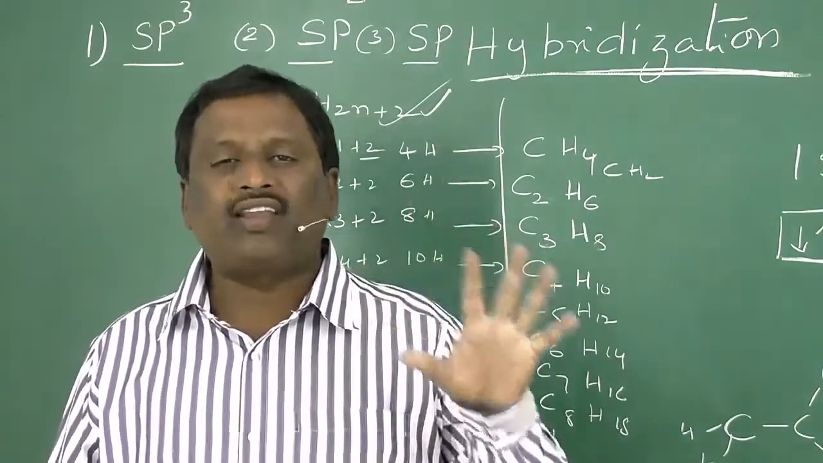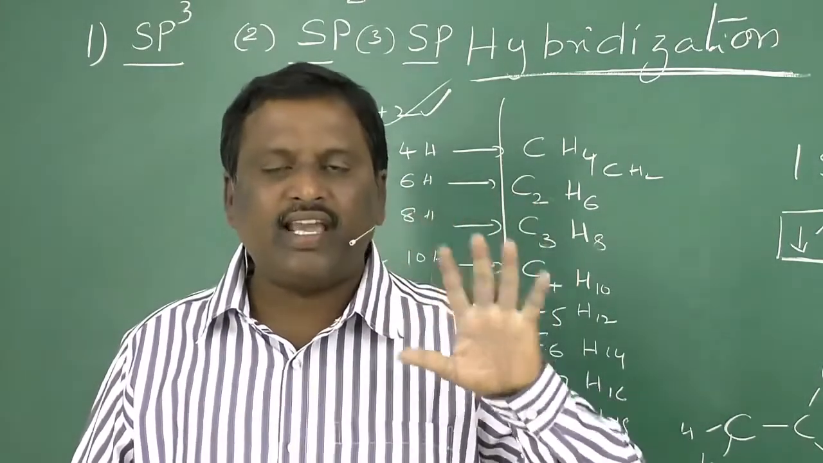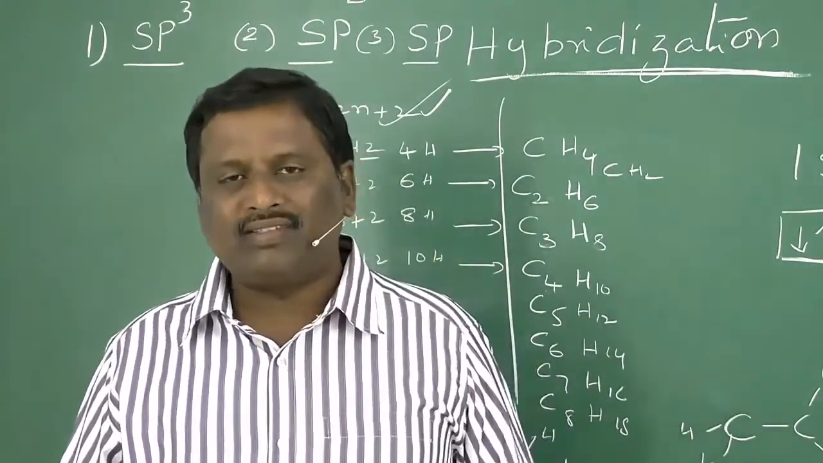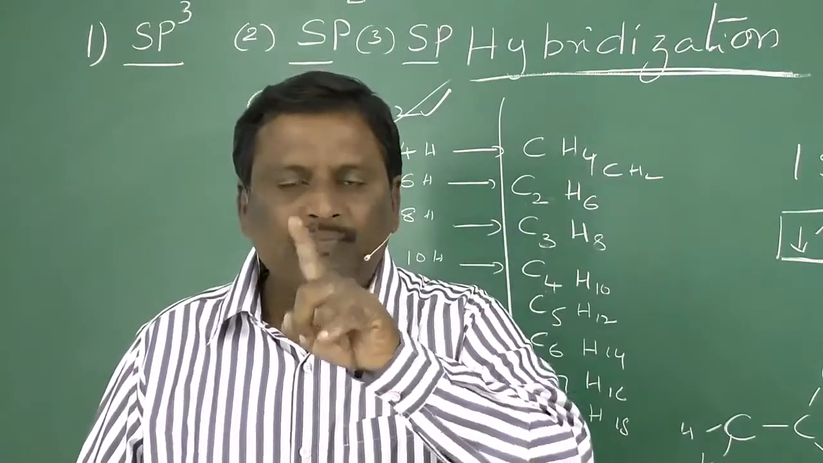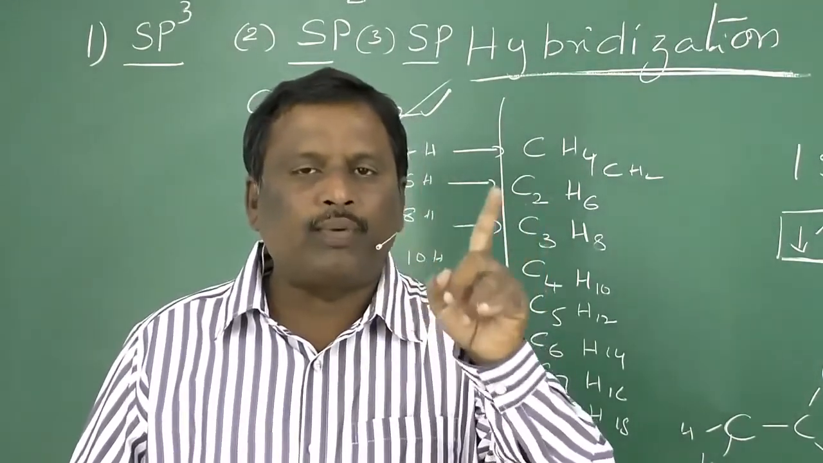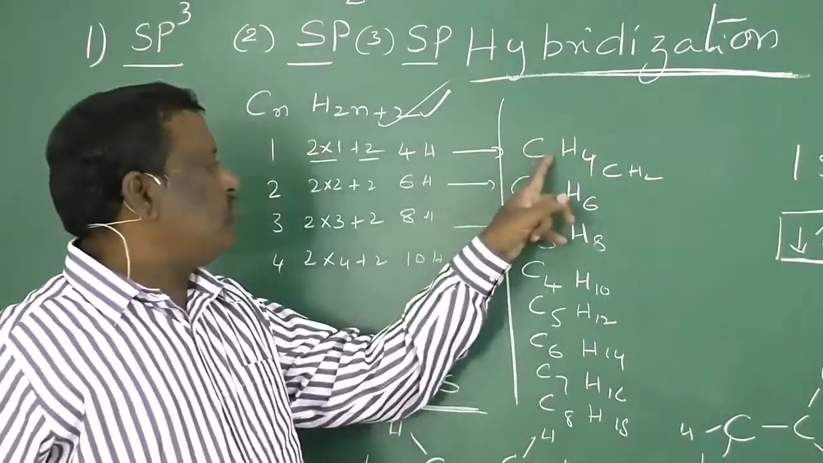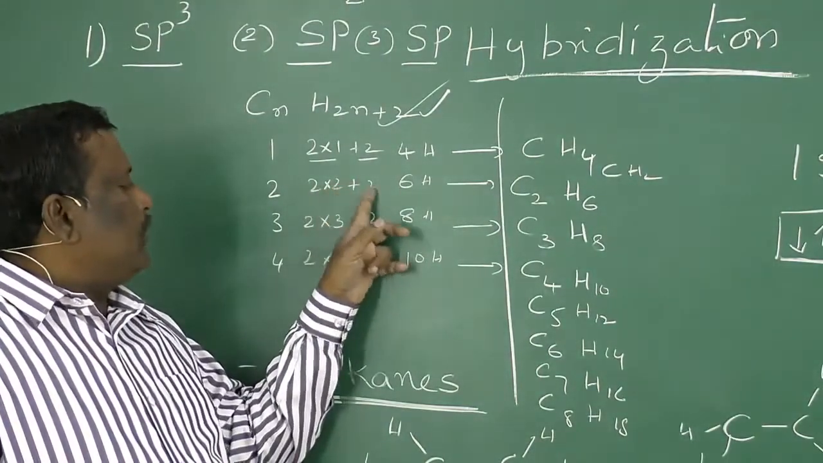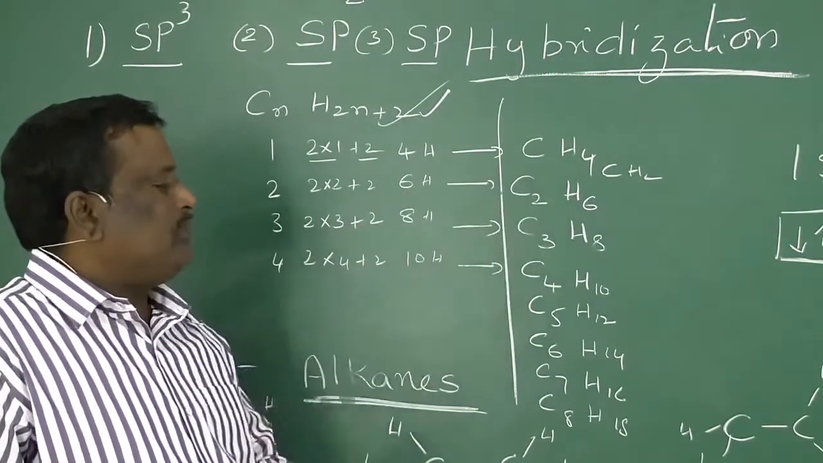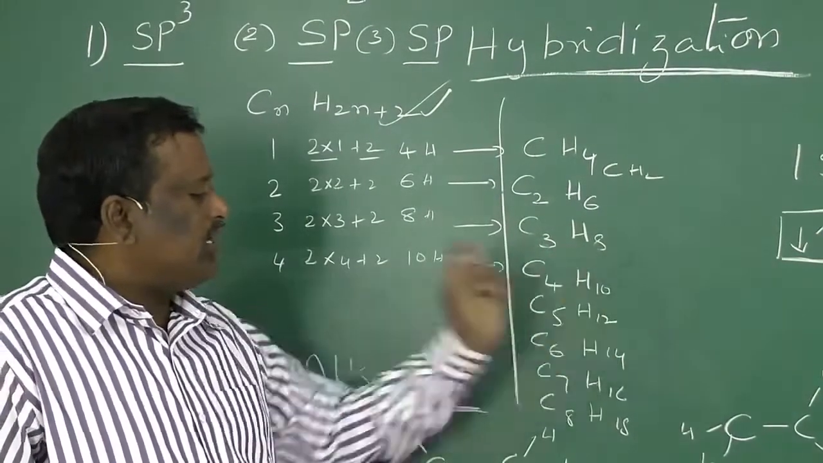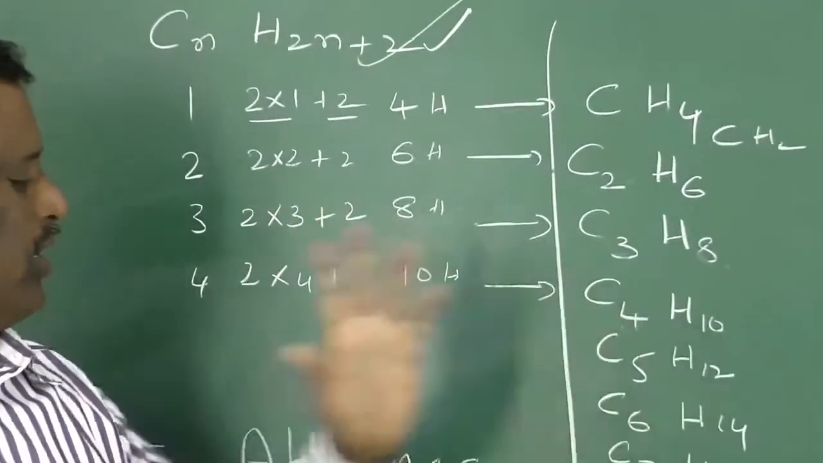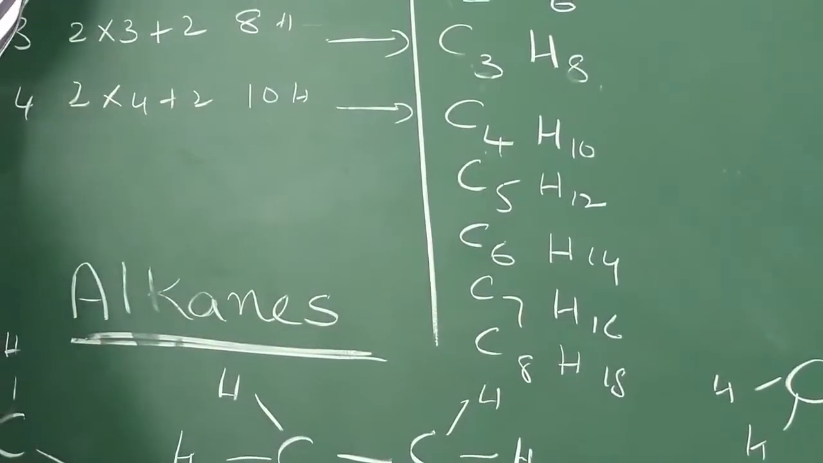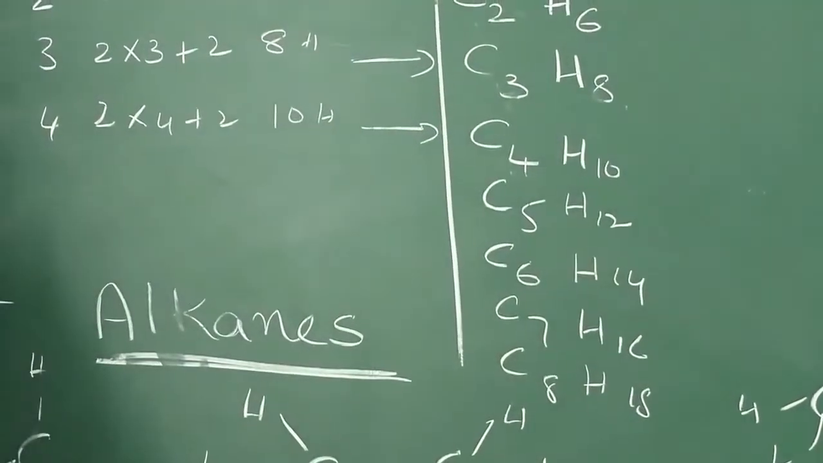The general formula of alkanes is CnH2n+2, where n is the number of carbon atoms. If the number of carbon atoms is 1, then the number of hydrogen atoms is 2 into 1 plus 2, that is 4. It gives us CH4. If the number of carbon atoms is 2, the number of hydrogen atoms is 2 into 2 plus 2, that is 6, C2H6, then C3H8, C4H10, C5H12, C6H14, C7H16, and so on. A series of compounds can be formed with the same general formula.